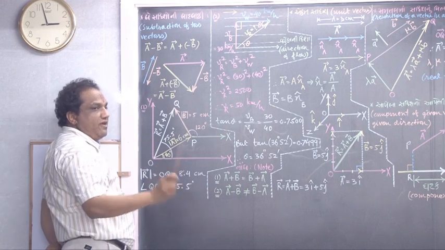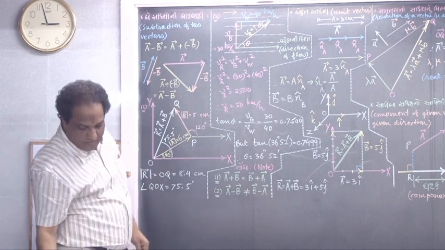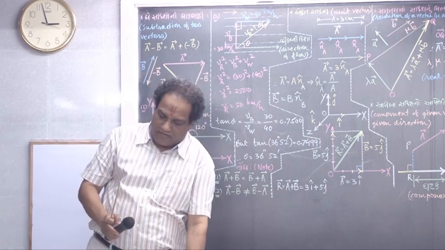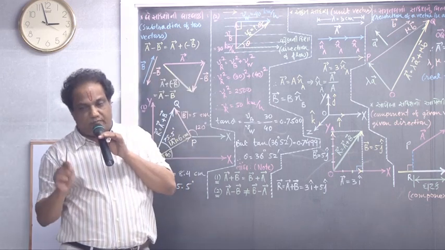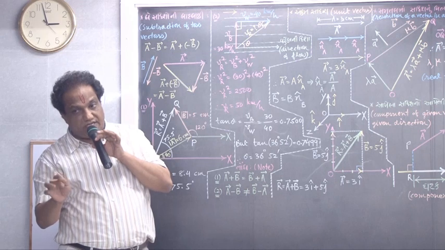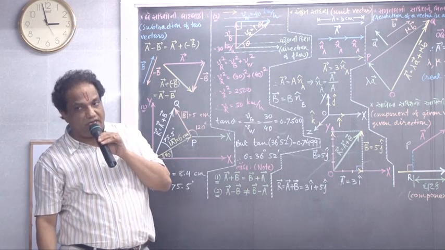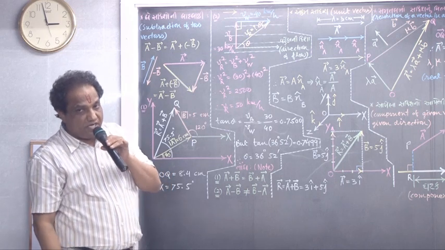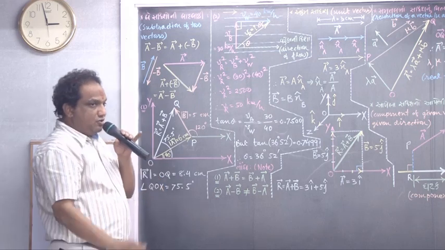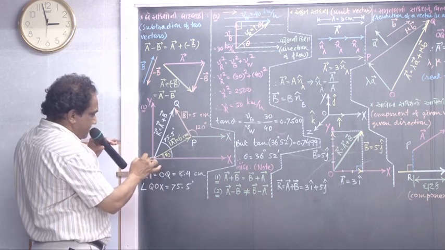Now finding any vector means finding its magnitude and finding its direction. Magnitude is very easy to find. Using a foot rule you can find this length.